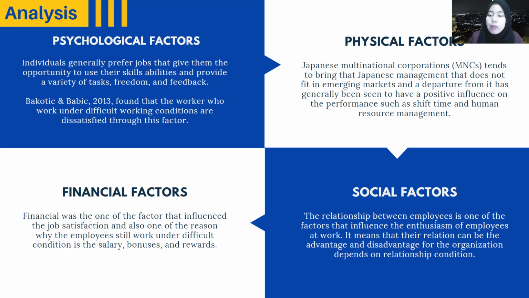It means that the relationship can be an advantage or disadvantage for the organization depending on the relationship condition. So that is why the organization needs to monitor the relationship condition between each employee, so they can know what needs to be improved. Because the relationship between employees is very important here, as it affects the enthusiasm of the employee itself.